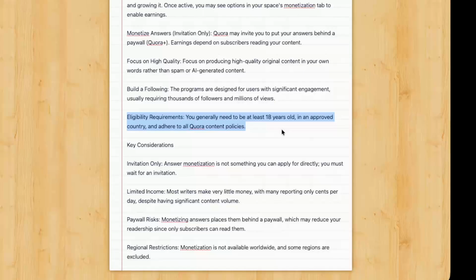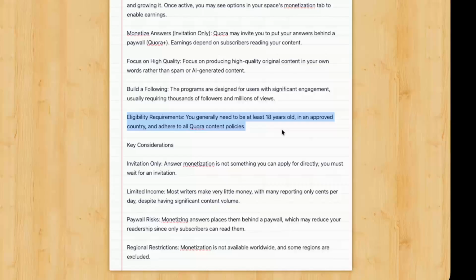There are also basic eligibility requirements. You typically need to be at least 18 years old, live in a country where Quora monetization programs are supported, and follow all of Quora's content and community policies. Violations can hurt your chances of being invited or remaining in a program. Keep in mind that earnings are often modest. Many writers report only a small amount of income, even with a lot of content. Plus, paywalling your answers can reduce how many people see them, since only subscribers can access paywalled content. On top of that, monetization is not available everywhere, and some regions are excluded entirely.